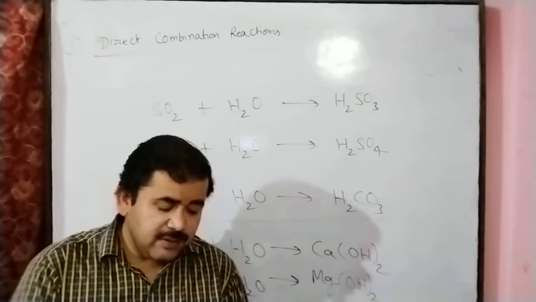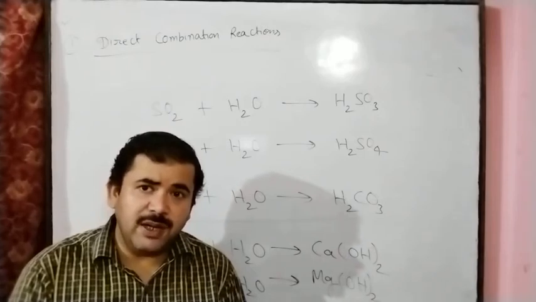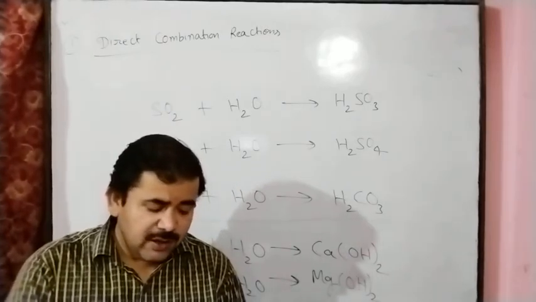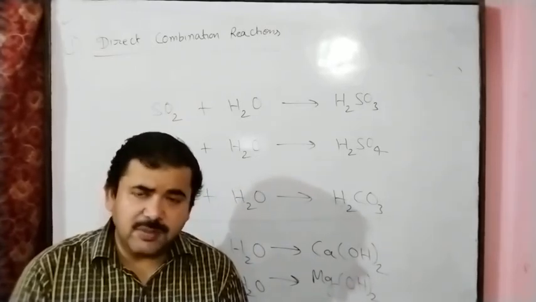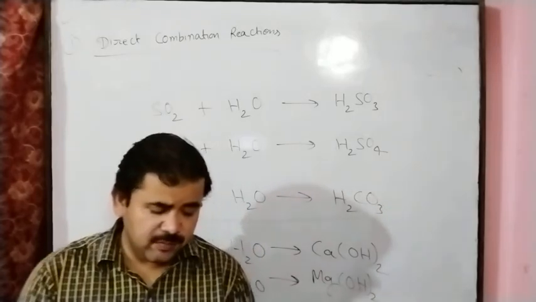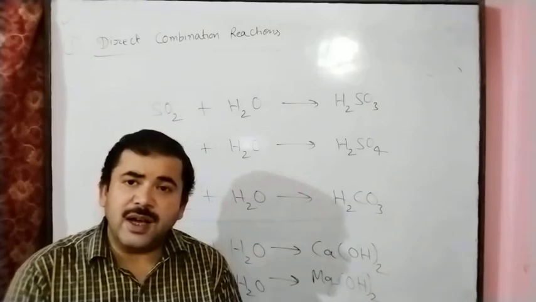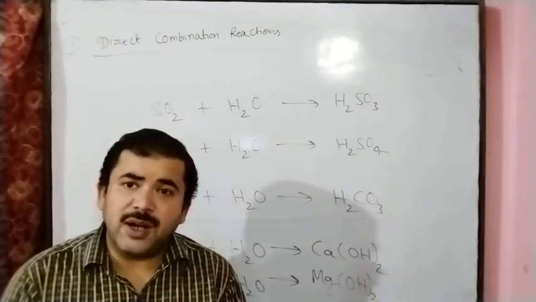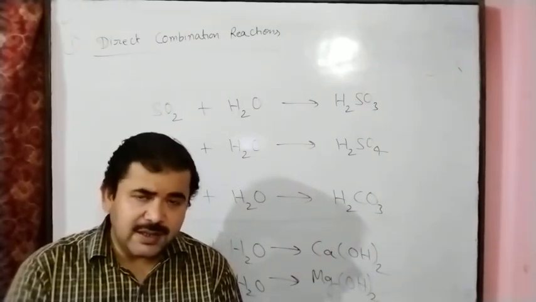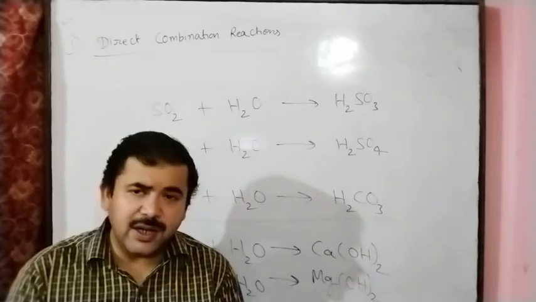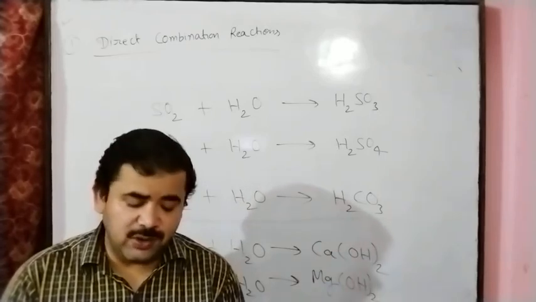And in the same manner, formation of ammonium chloride: when ammonia reacts with hydrogen chloride, meaning hydrochloric acid, we get ammonium chloride, NH4Cl. Formation of magnesium carbonate: magnesium oxide reacts with carbon dioxide, we get magnesium carbonate. In the same manner, formation of limestone: when calcium oxide reacts with carbon dioxide, we get calcium carbonate, and calcium carbonate is called limestone.